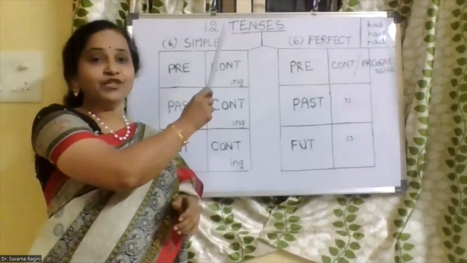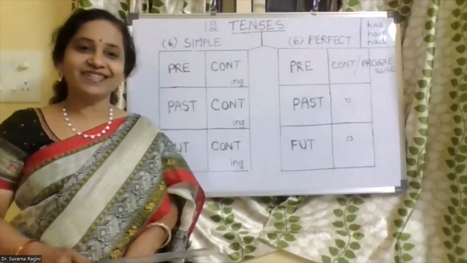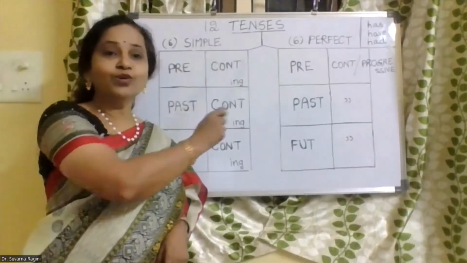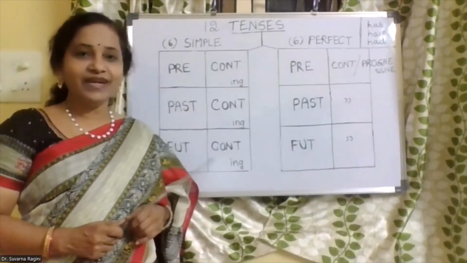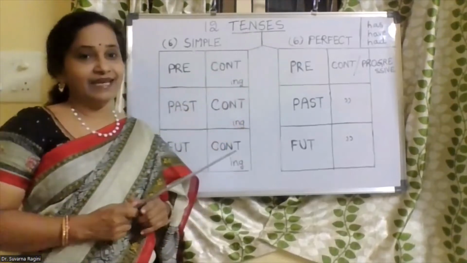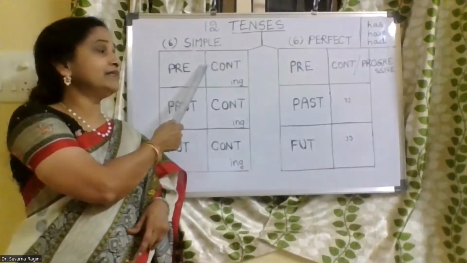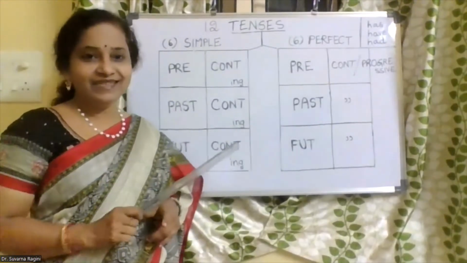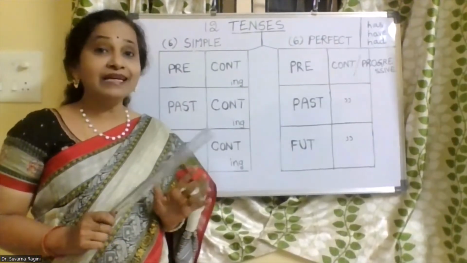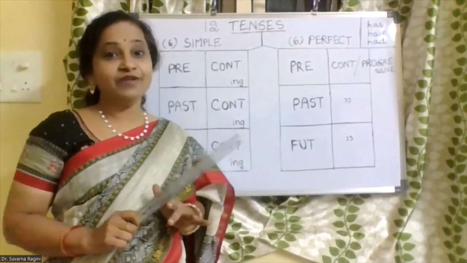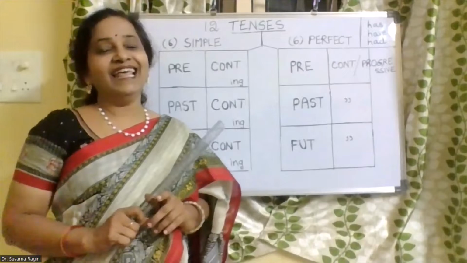So these are the 12 tenses we are going to talk about now. These 12 tenses can be divided into two categories: the simple tenses and the perfect tenses. There are 6 simple tenses and there are 6 perfect tenses. And you all know these tenses. The only thing is, you haven't learned them in an organized way. So now I'm going to teach you in an organized way so that you will never forget the tenses in your life.